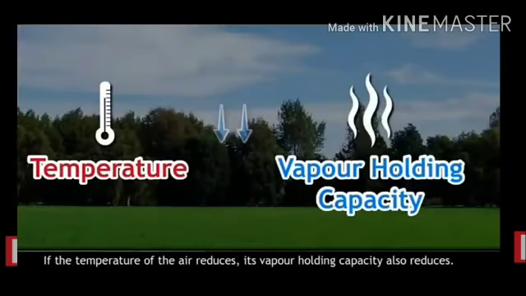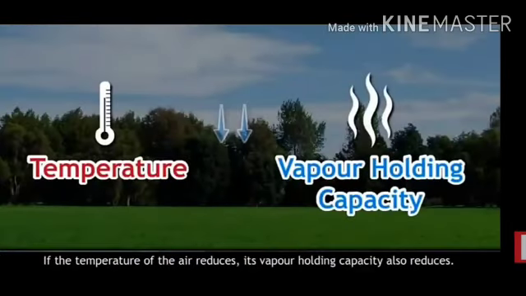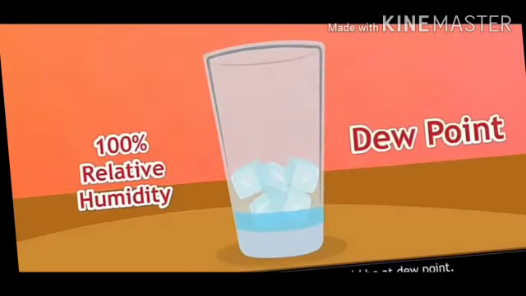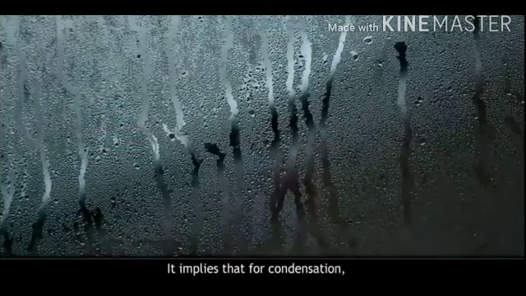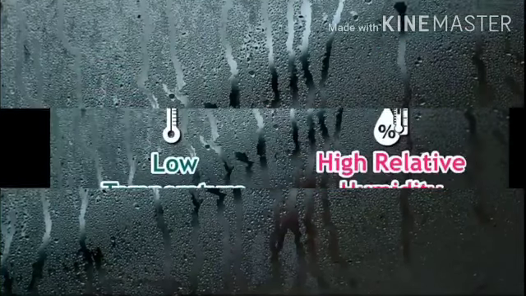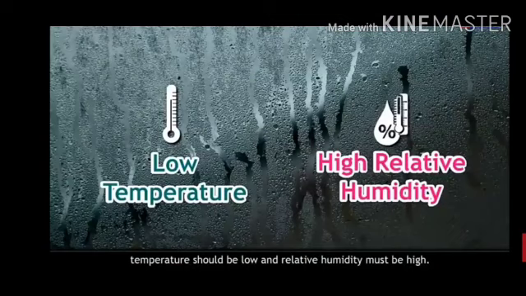Understood? If the temperature of the air reduces, the vapor holding capacity also reduces. Students, when relative humidity of the air becomes 100%, vapors start condensing. At this time, the temperature of the air should be at dew point. It implies that for condensation, temperature should be low and relative humidity must be high.